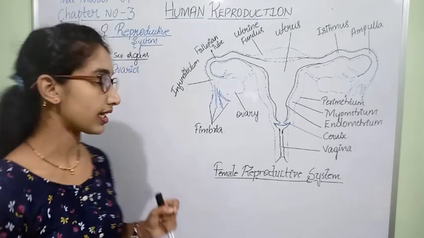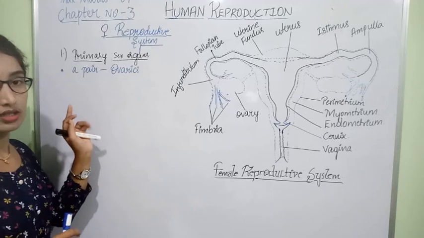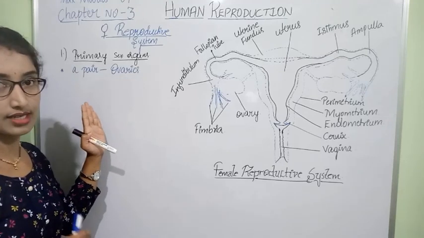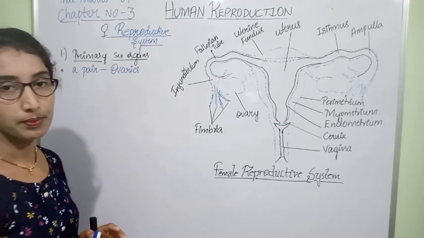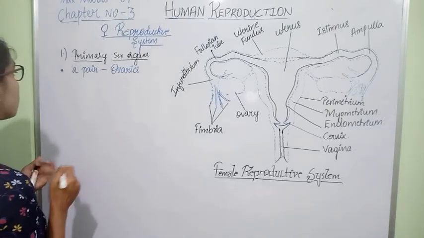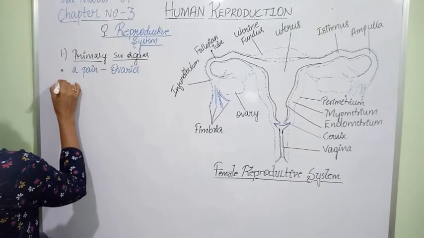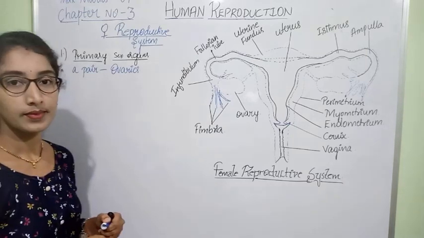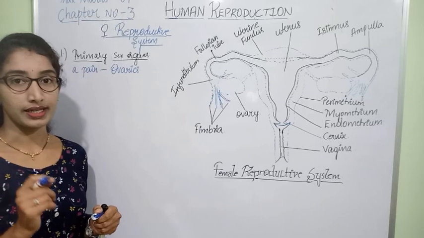Now we shall take up the ovaries, that is, the primary sex organs. How do the ovaries look and where are they located? The ovaries are paired.